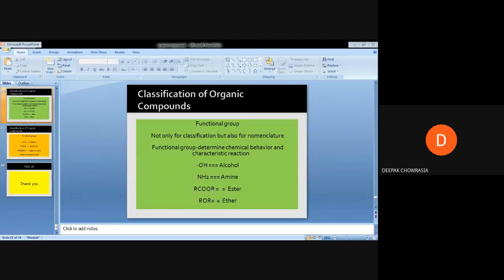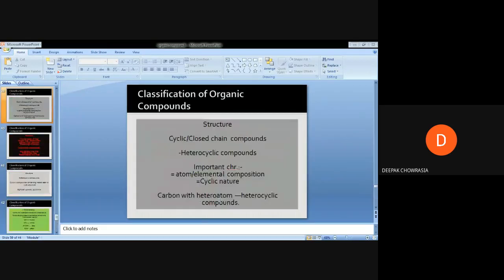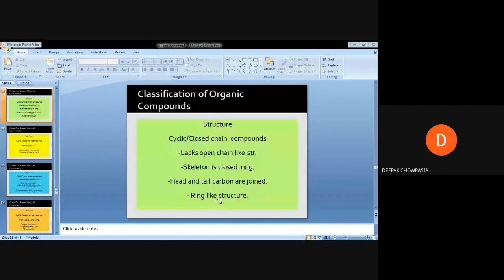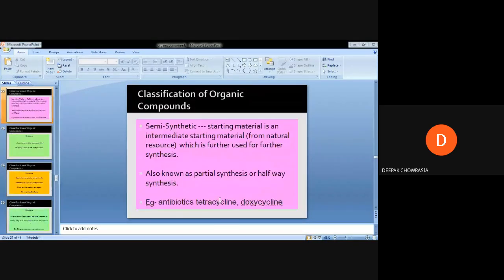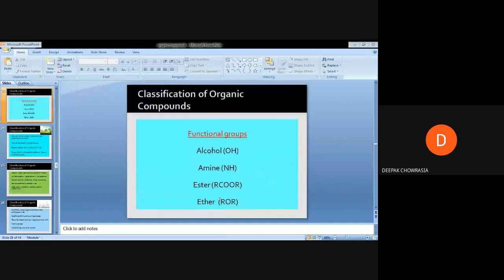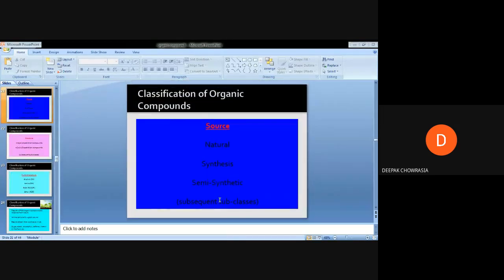So these are all the functionalities which are used for further classification of organic compounds. These are some of the aspects by which organic molecules are classified. From our next lecture, we will look into nomenclature and its various aspects, as well as the protocols used for naming organic compounds. I am so thankful. Thank you.